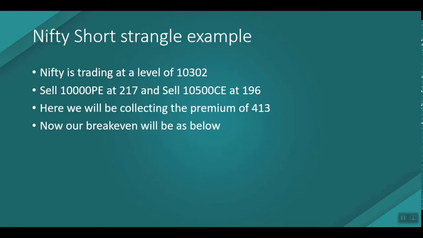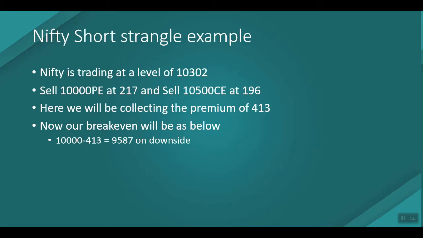The break-even point is the point at which our strategy position will start losing money. On the downside, we take the sold put option, which is the 10,000 put option, minus 413, the collected premium. The sold put strike price, 10,000 minus 413, equals 9,587 on the downside, which will be our break-even on the downside.